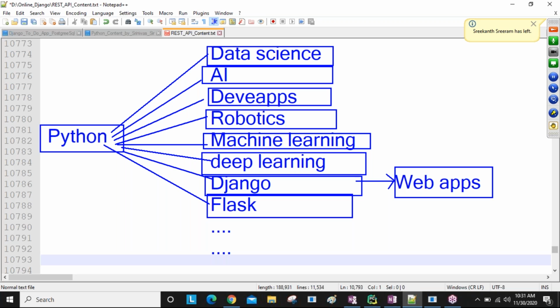Nowadays data science and artificial intelligence are also in more demand in the coming years. But why give priority to Django only? Within less time and with less cost, if you want to learn any course, that is Django or else Flask. Compared to data science, artificial intelligence, robotics, and machine learning, Django and Flask take less time to complete the course and you spend less amount to learn these courses.